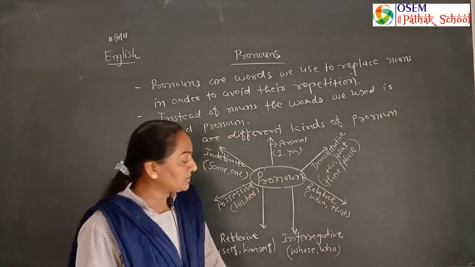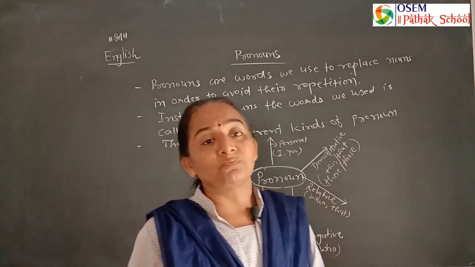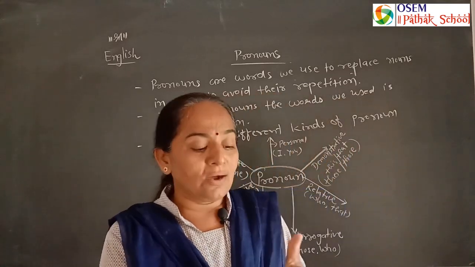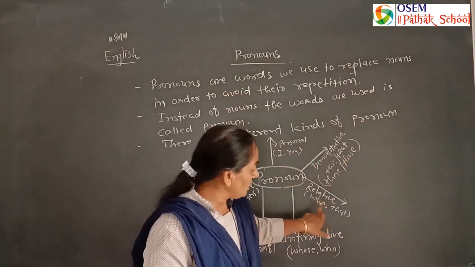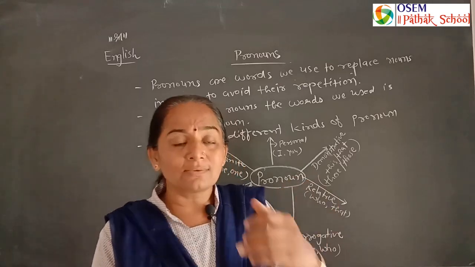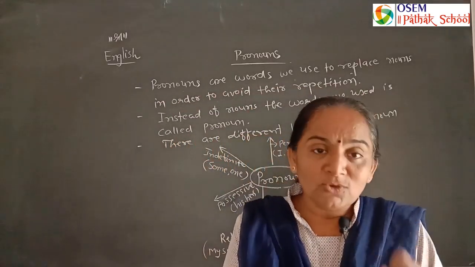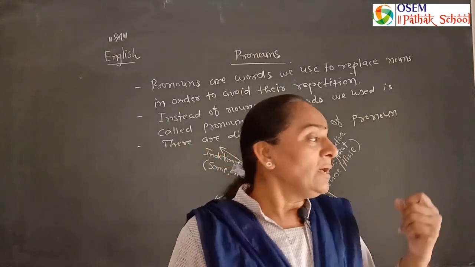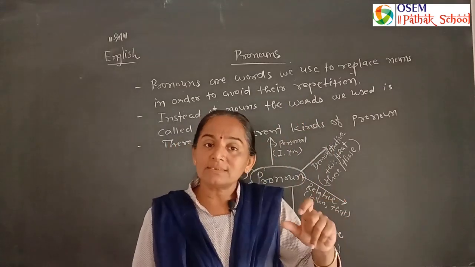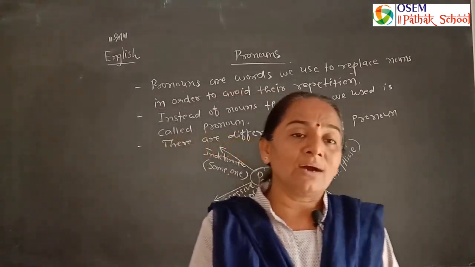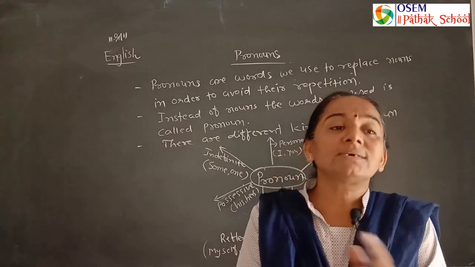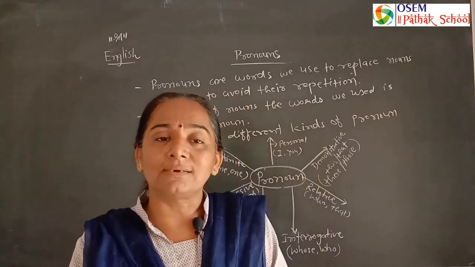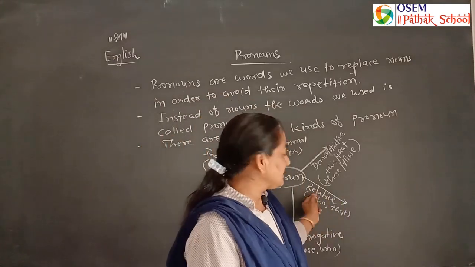Another pronoun is relative pronoun. A relative pronoun relates something. When the pronoun relates to a person, we use who. When it relates to things, we use which. When it relates to an object, we use what. When it relates to a place, we use where. When it relates to a person with a thing, we use whose, and a person with a person, we use whom. That is the relative pronoun.